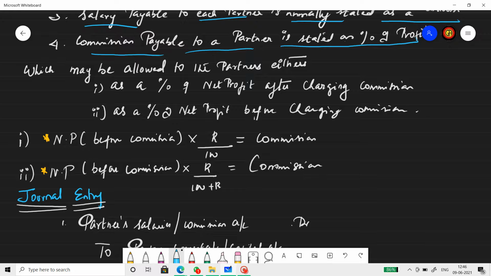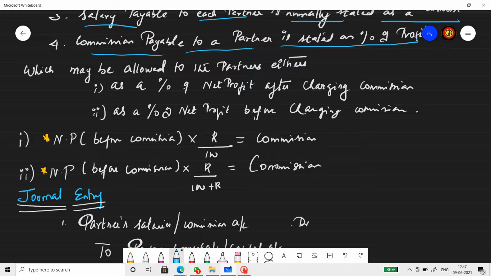So commission can be on turnover, commission can be on profit. Well, you all know what turnover is. Turnover means sales. Sometimes in questions, they will say commission is charged on turnover. In that case, the sales figure, the turnover figure, will be given in the question.